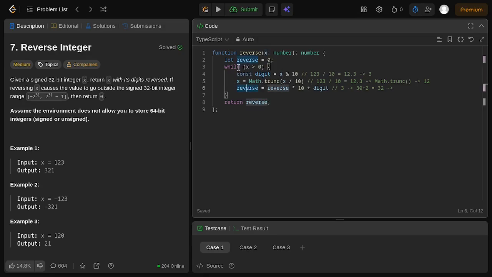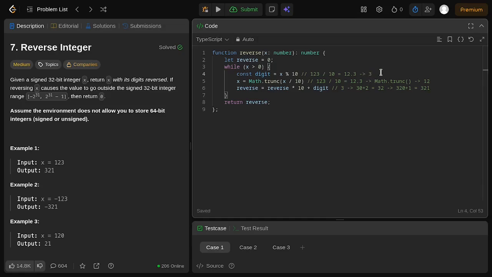And the while loop is not going to stop early, because we still need to complete the operation inside the while loop scope, and we have to process the remaining part, which is the reverse right here. Reverse is 32 multiplied by 10, and we have the shift value of 320, and then plus the digit. Since the digit is 1, we use 1 as the new digit, and we have the value of 321.